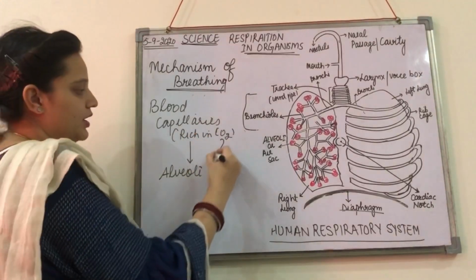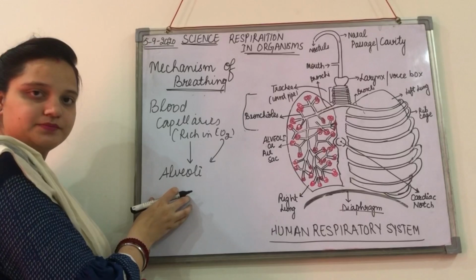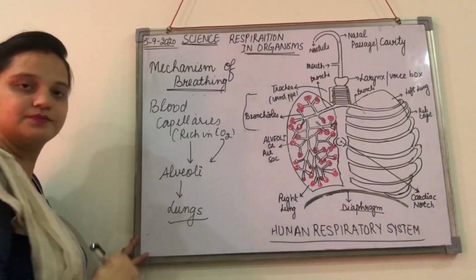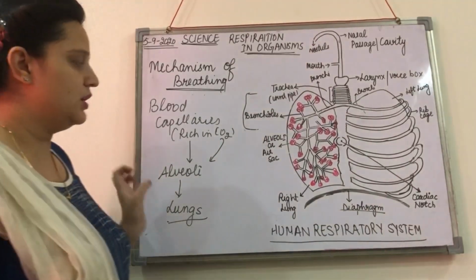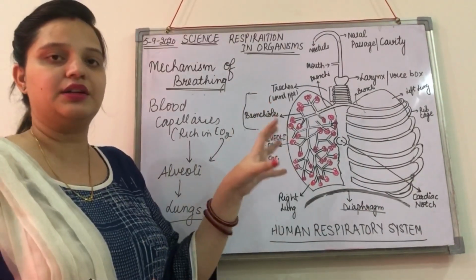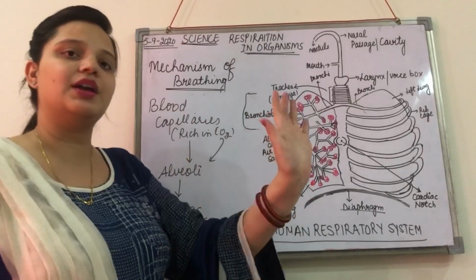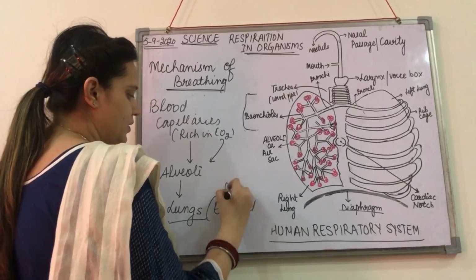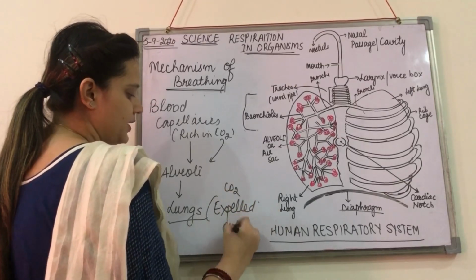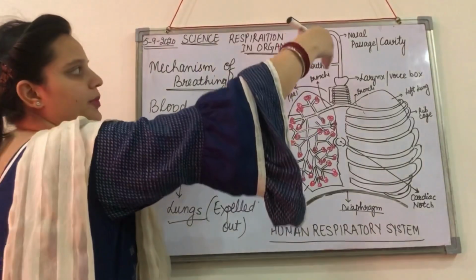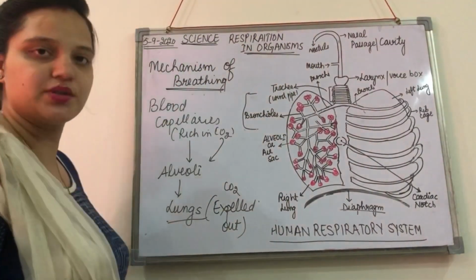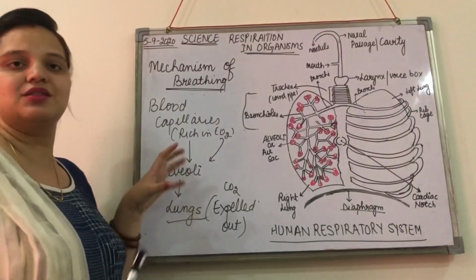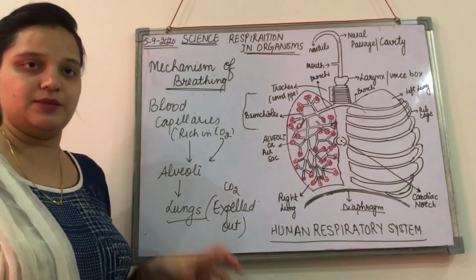So all the carbon dioxide moves to the alveoli, and from the alveoli, it moves to the lungs, right? And from the lungs, the air that contains the carbon dioxide will be expelled out, right? So from the lungs, carbon dioxide is expelled out, again through the windpipe, nasal cavity, and through the nose. Okay, so in this way, the exchange of gases through the alveoli takes place.